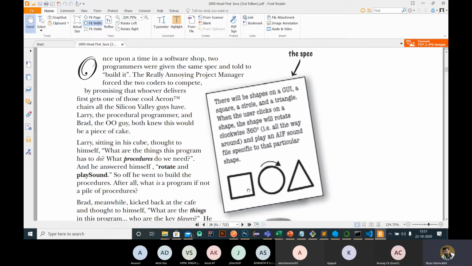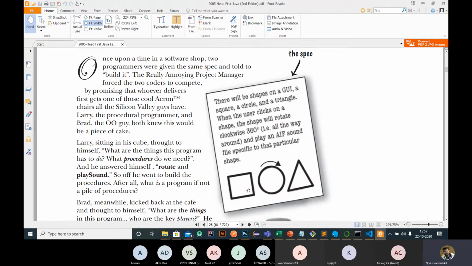They pass a shape to these functions. When we click a shape, the attributes of that shape are passed to the function, and the function runs, whether it is the rotation or playing a sound file.